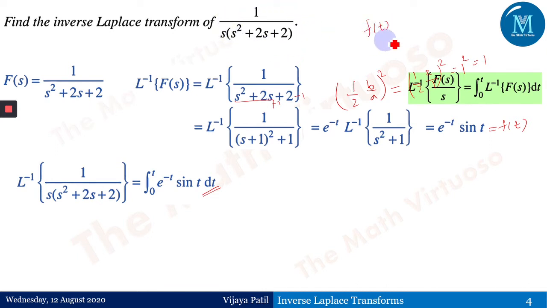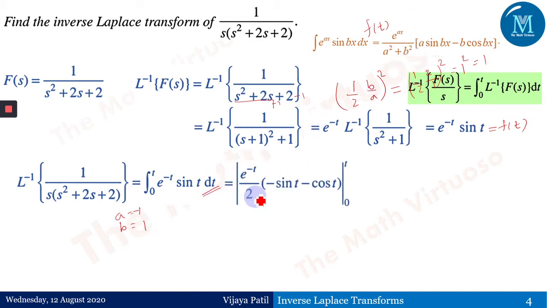That means it should be the function of f of t, not an integral of f of t, right? So let us go ahead. Now it's e to the power minus t sine t, which is this e to the power at sine bt dx. This integration would give me e to the power ax upon a square plus b square and so on. Now here in this case, if we compare the LHS of both the equations here, small a is minus 1, and small b is equals to 1, and accordingly just you put the value of a and b, write down the step,